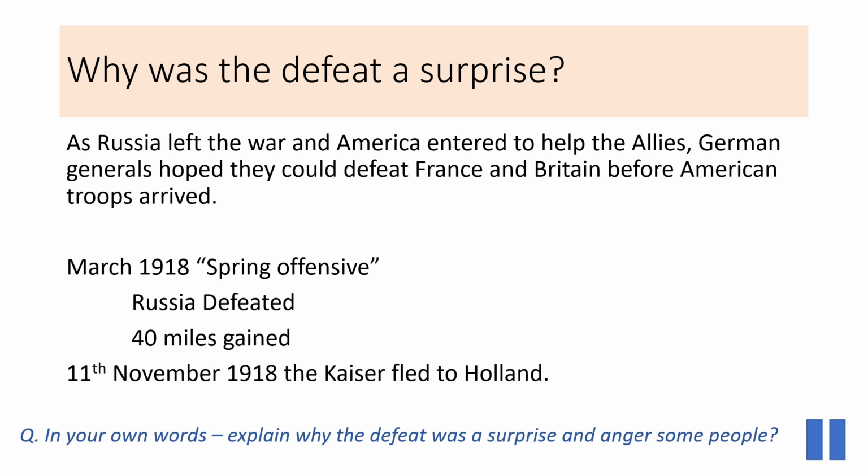But then in August, the Allies launched a major counterattack, and it became clear that Germany is actually going to be defeated. And it got to the point where a lot of German generals knew that they were going to be defeated, but they'd never admit that they were going to be defeated to other Germans. And in September, German generals explained to a really shocked Kaiser Wilhelm that they're not going to win, and they're going to have a ceasefire.